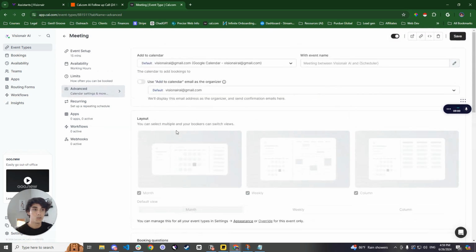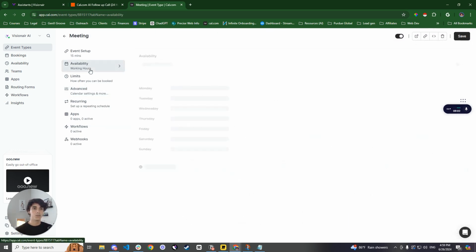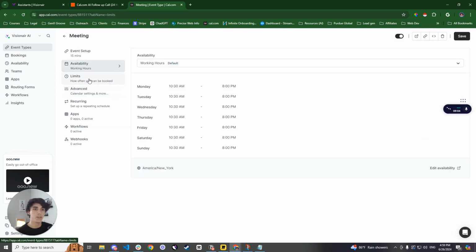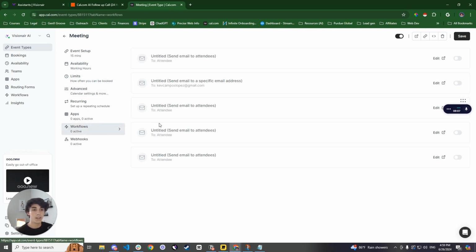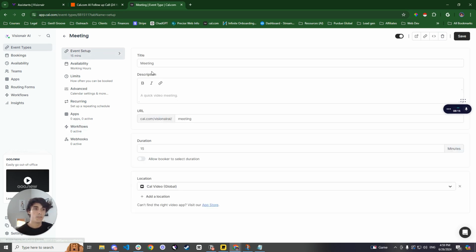Once that is done, you should be good and set up to set up the availabilities however you want to do this. Limits, if you're going to want to add some workflows, you also could do that. This is relatively easy to do, and activate them as you will. However, we're going to go ahead and test this. Now, this is good to go. How do we connect this onto Zapier?